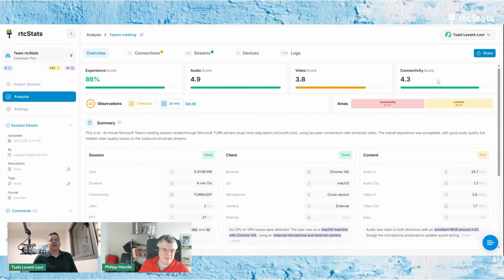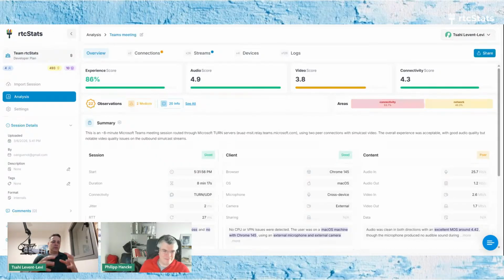Then we have a new connectivity score, which is a kind of score that tries to measure how well the connection is. Is it using TCP or UDP? Is it stable or not? Things like that. And then last but not least, we have the total experience score.